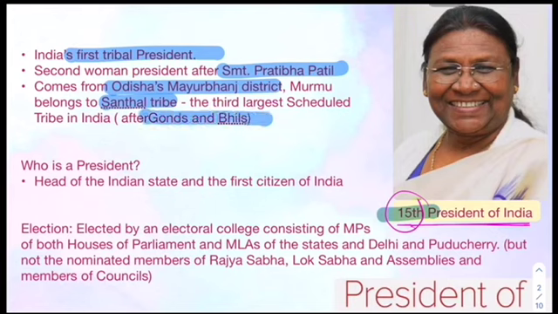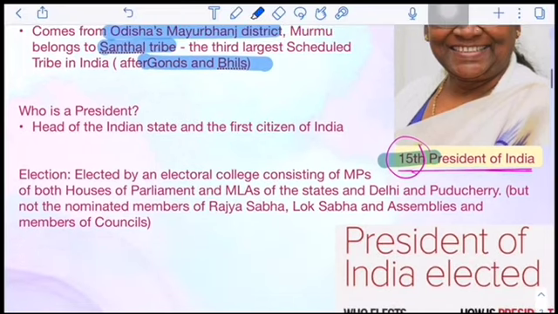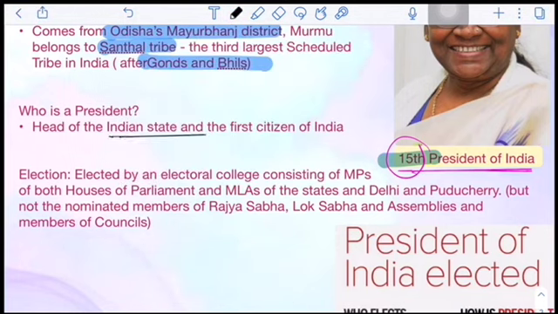So this also needs to be remembered, that Gonds and Bhils are the first two largest tribe groups, and the third is the Santhal group. Who is a president? The president is the head of the Indian state and first citizen of India.